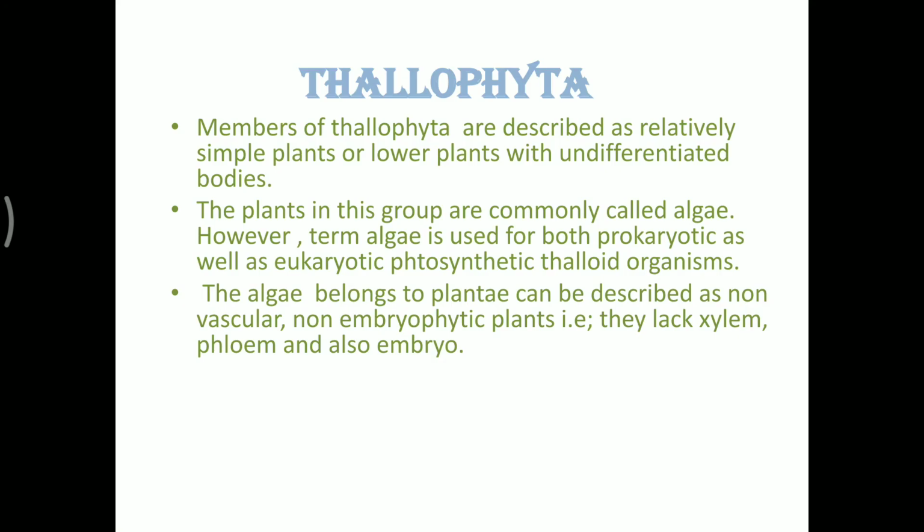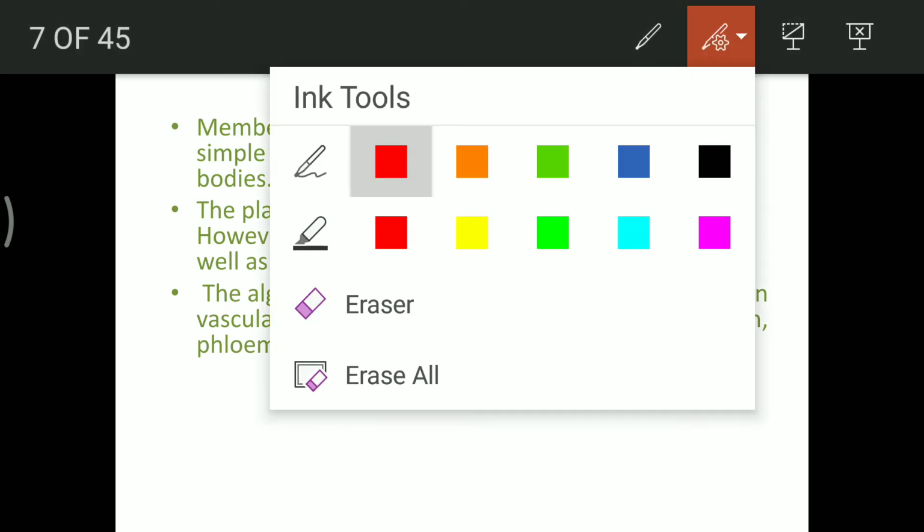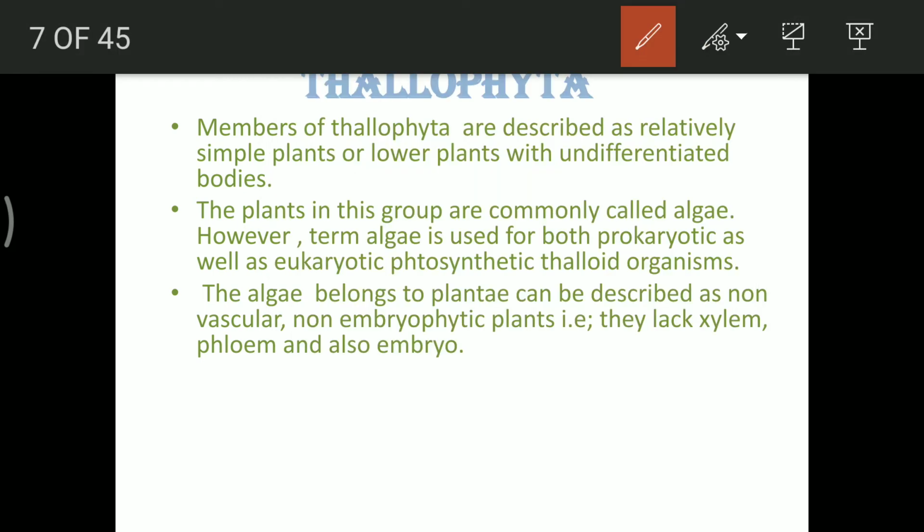Thallophyta, the members of Thallophyta are distinctly described because they are the simplest in the lower plants. Undifferentiated bodies are there in case of them. So they are basically the alga. They are prokaryotic as well as eukaryotic, photosynthetic for sure, and have presence of thalloid body. It means the body is not well differentiated into root, stem, and leaf.